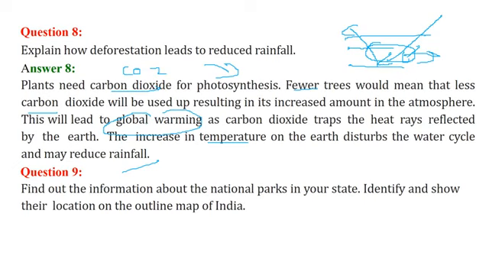Now find out the information about the national parks in your state, identify and show their location on the outline map of India. I give you this as an exercise, because if you are living somewhere near Dehradun or in Uttarakhand, you can say Rajaji National Park. In this way, you can answer this question.